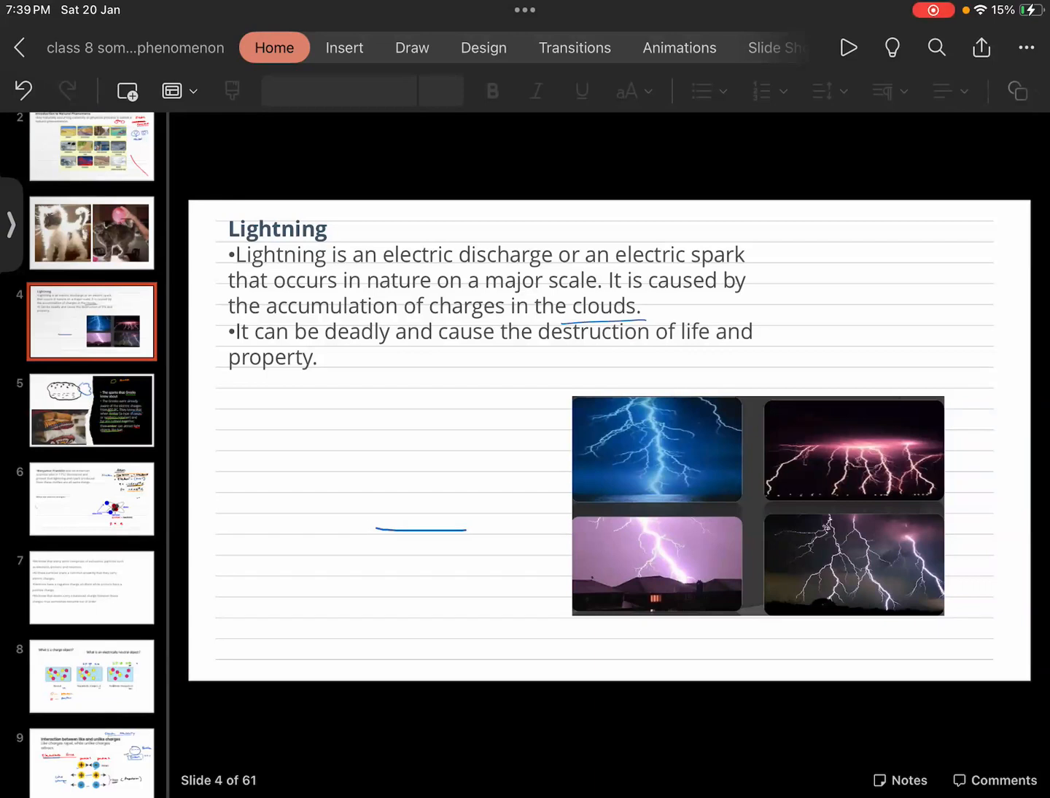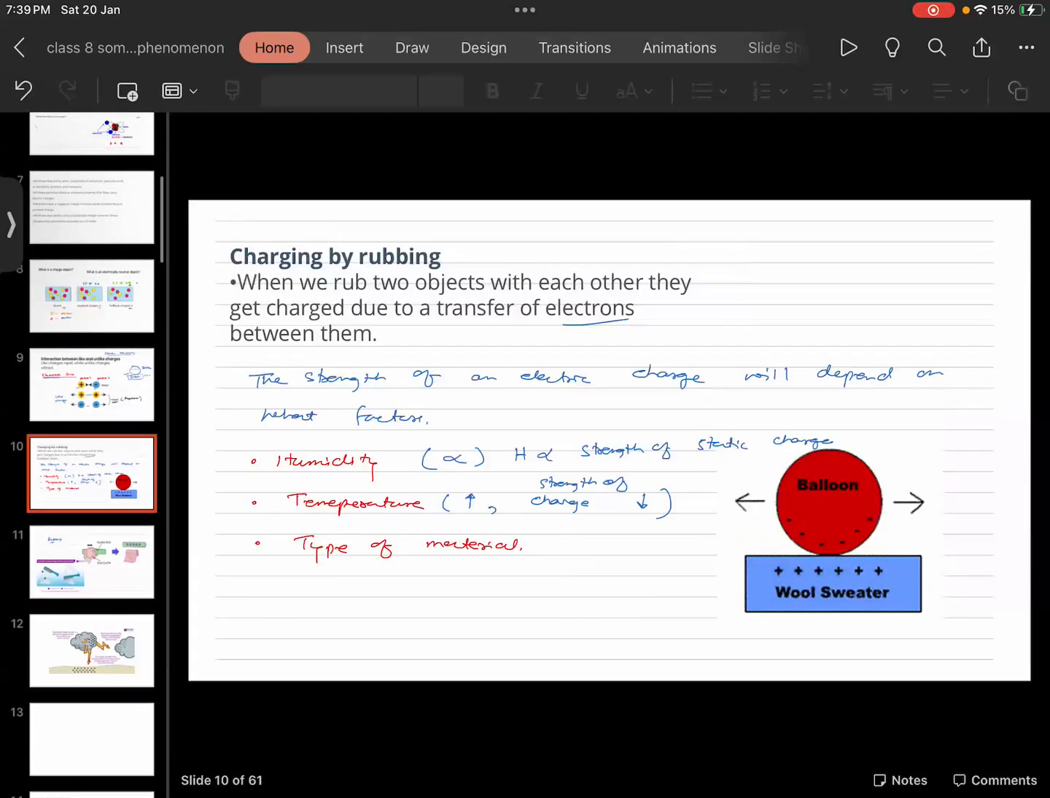Lightning is also happening because of electrostatic charges. Further, I will be telling you in detail that opposite charges develop in a cloud due to movement of air currents in it. So we will understand how lightning happens. Lightning is also due to electrostatic charge. Do remember that. And when the balloon gets attracted to a woolen sweater, there also we will talk about electrostatic charges.